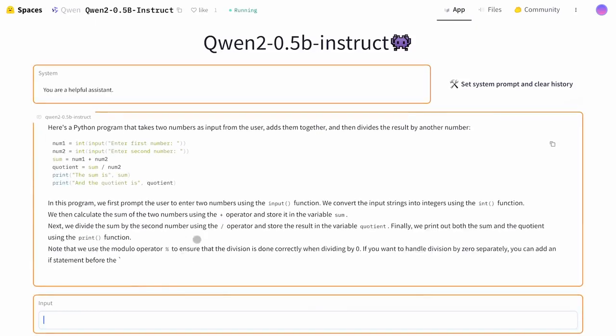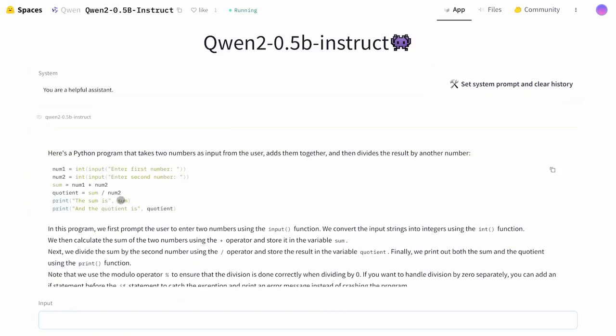I've sent the same prompt again. As you can see, it's really fast, and we have the code here. It's also very correct. So, it's really amazing to see these extremely small models being able to code. I think these small models are going to be the future because they can run on any computer.